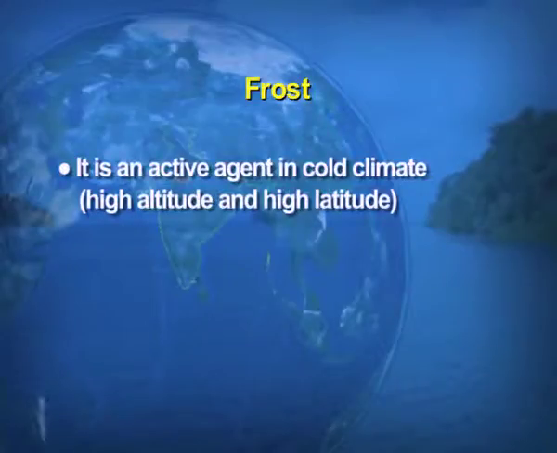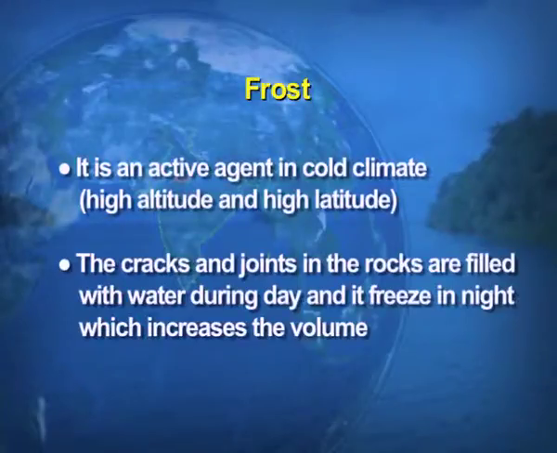Now, the second agent for the physical weathering is frost. It is an active agent in the cold climate. Cold climate can be on the high altitude or on the high latitude areas. Now, once the cracks and the joints are formed in the rock, what happens? If the frost water enters into those cracks or the joints, then that freezes because of the lowering of the temperature.